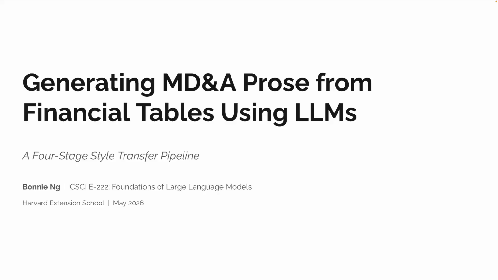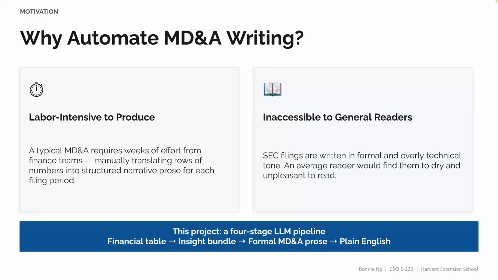The core idea is a four-stage style transfer pipeline that takes a raw financial table from an SEC filing, converts it to an MD&A write-up required by the SEC, and then translates that to a plain English summary that any layperson can understand. Let me walk you through the problem, the pipeline, the results, and what I learned.